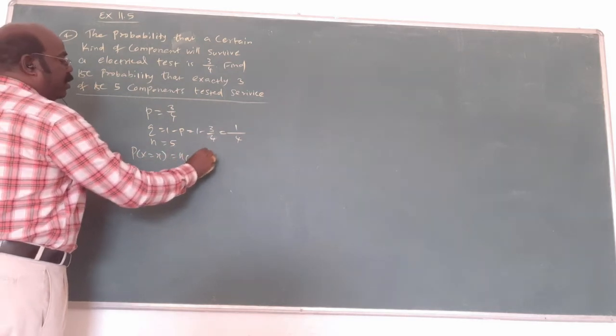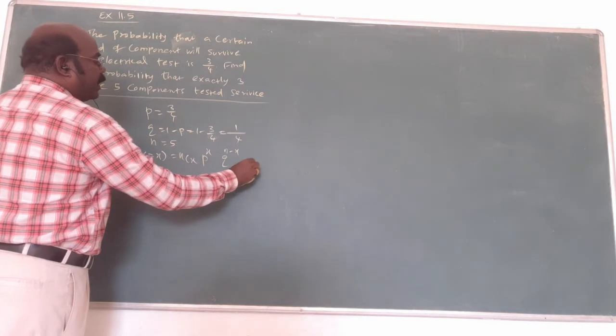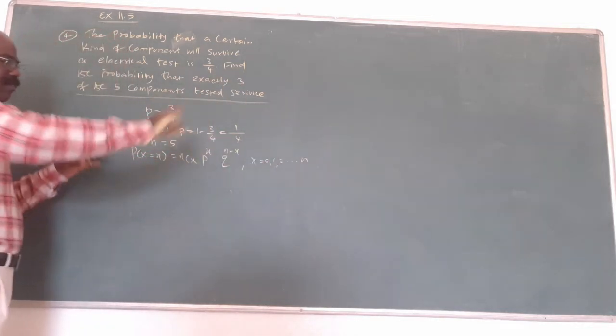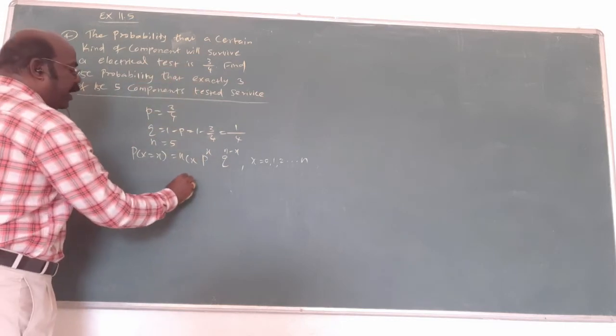nCx p^x q^(n-x), where x equals 0, 1, 2, 3, etc. This is the standard formula. Now substitute the values again.